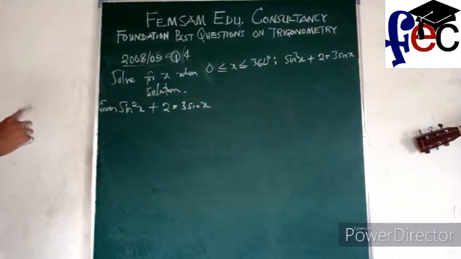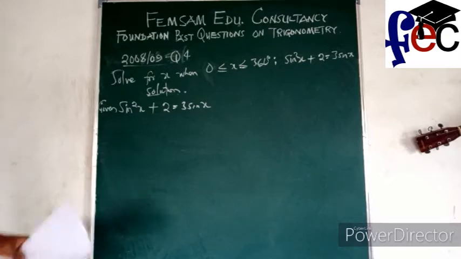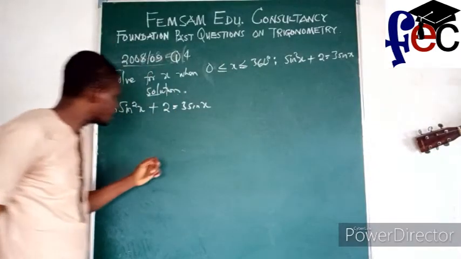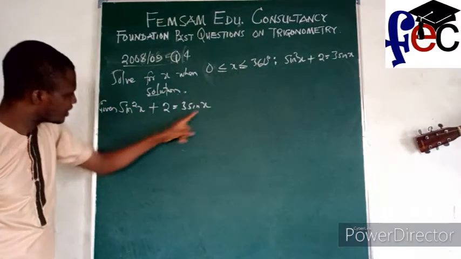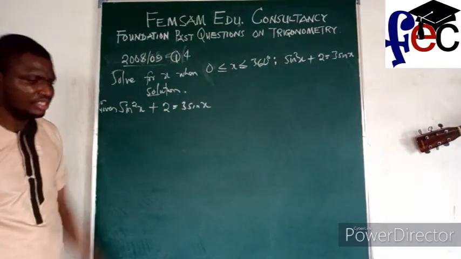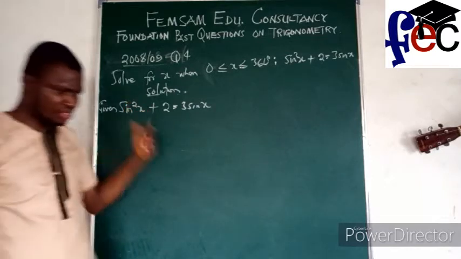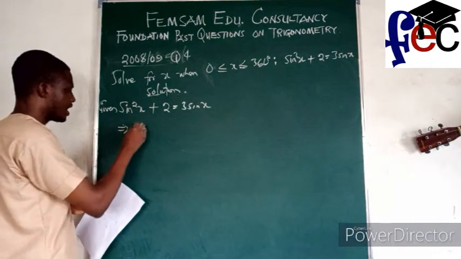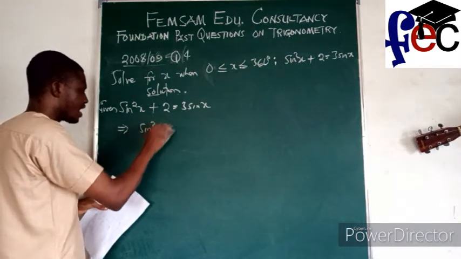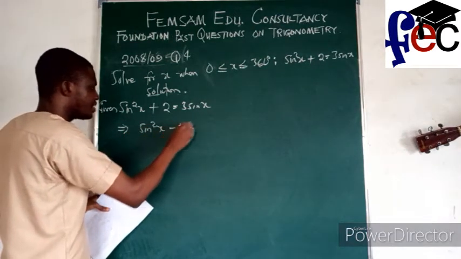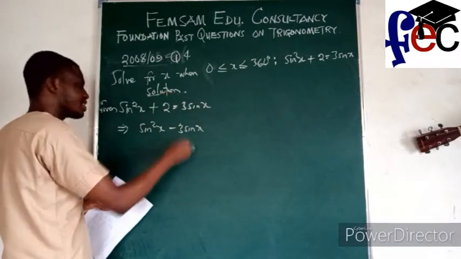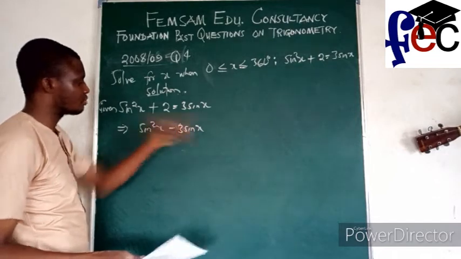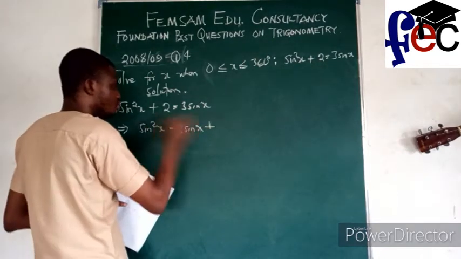My duty is now to think, what can I do? Oh, this is an equation. And I can see sine x here, and sine x here. This is sine square x. Because it's an equation, if you bring this one to this side, this would imply sine square x minus 3 sine x, that's adding minus 3 sine x to both sides, plus 2.